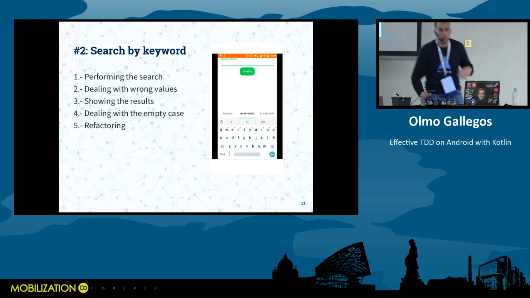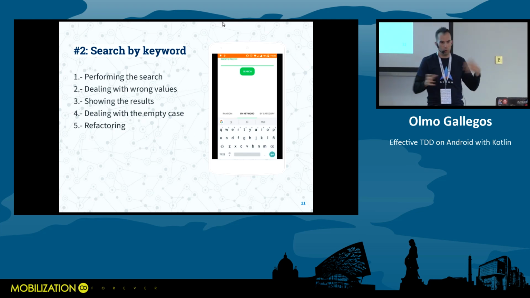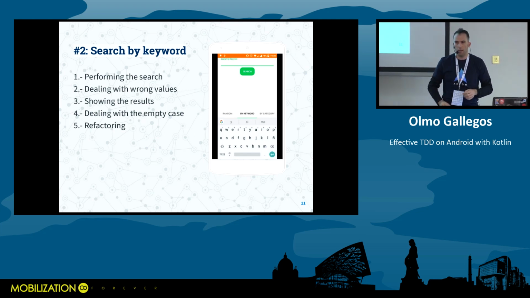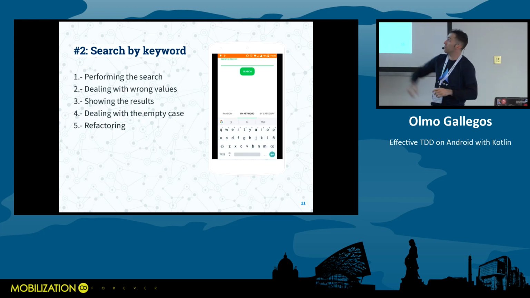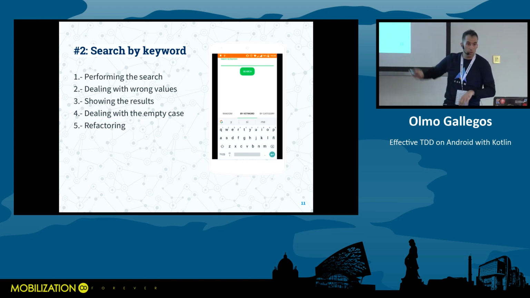Okay. So if we had 3 hours, I would ask the public how to achieve this challenge. But we have only 40 minutes, so I propose this way of resolving it. It is not the only one, okay? There are other ways to tackle this problem, but this is one that works. So first of all, we're gonna perform the search with whatever the user writes on it. Then we are gonna deal with the wrong values, such as empty. We are gonna show the results in the recycler view, and then we are gonna deal with the empty case.